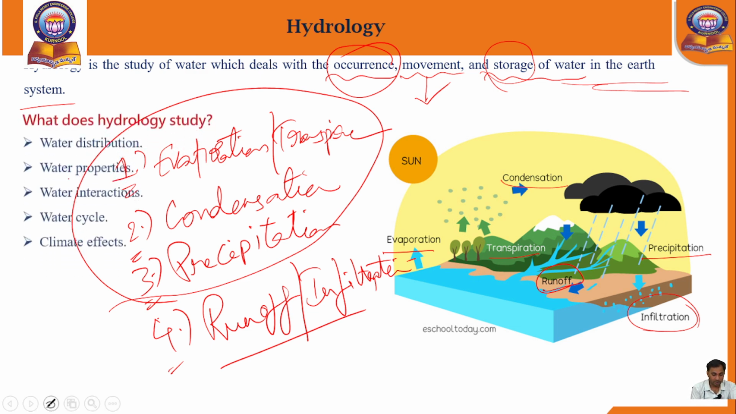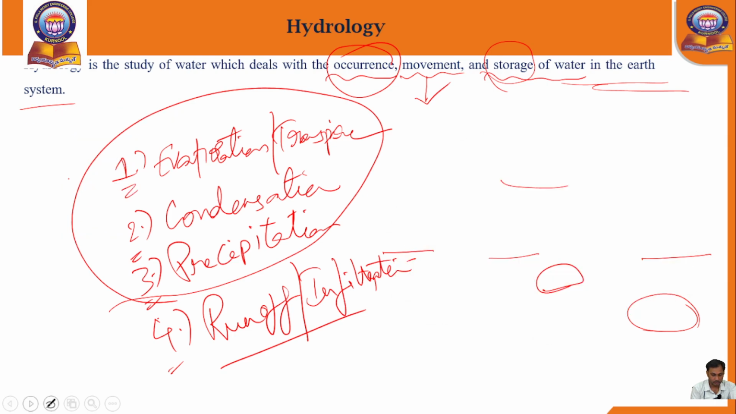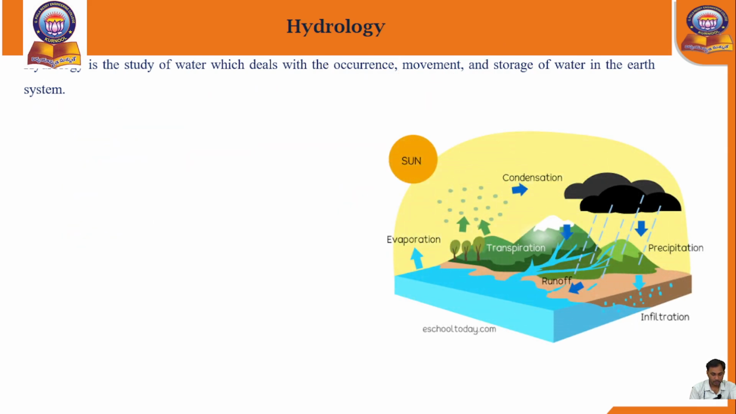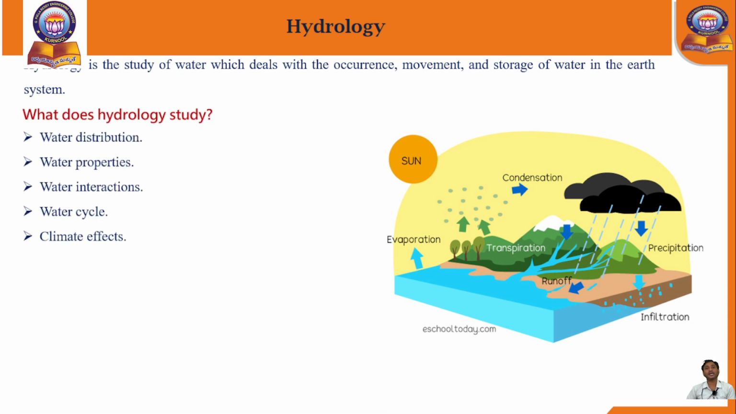Before having these terms, let us discuss what the study of hydrology is. What will hydrology study? Number 1, water distribution. Number 2, water properties. Number 3, water interactions. Number 4, water cycle. Next, number 5 is climate effects.